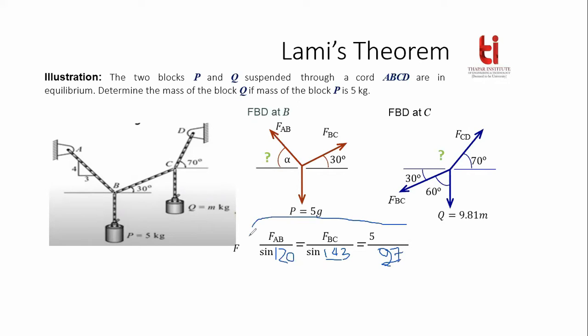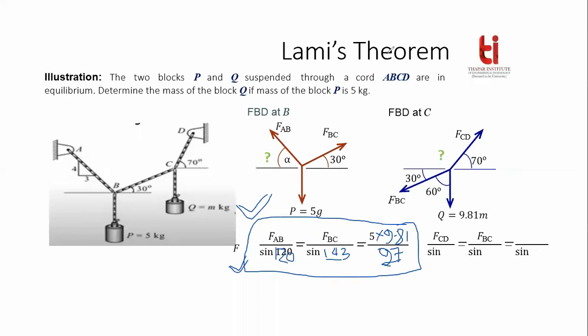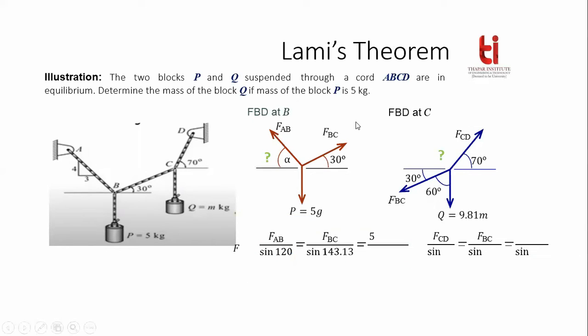Is the formula complete and accurate, or is there something missing? Sir, mg, it will be 5 into 10, no, in force. Here it will be 5 into 10 or 5 into 9.81. Perfect. Good, so 5 into 9.81. This will be our final formula for the sine law. From here we can find out the value of FAB and the value of FBC. In this way you can find out the unknowns using Lami's theorem.